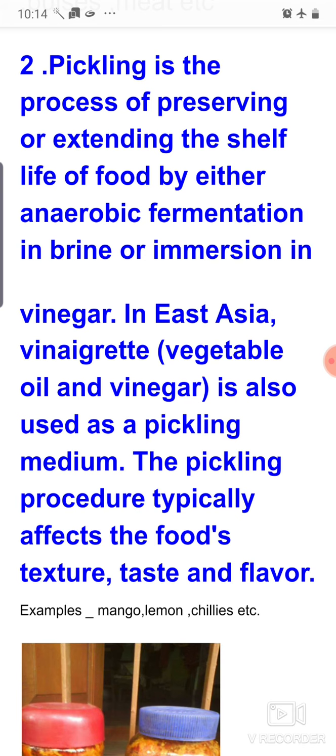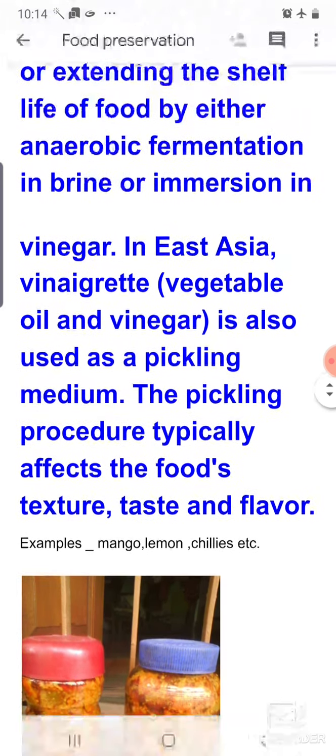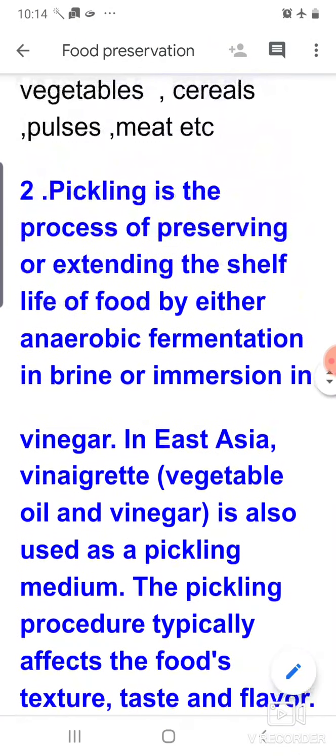Examples of foods used for making pickles are mango, lemon, chilies, and so many other vegetables. I think you are familiar with the term pickling, and maybe at your home your mother prepares pickles during the season of the mango. Maybe you have seen it.